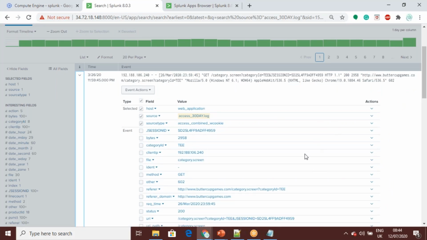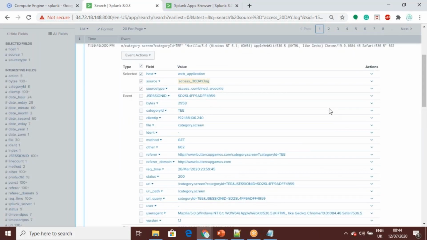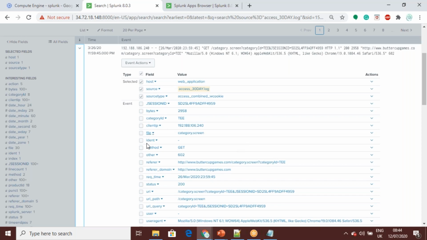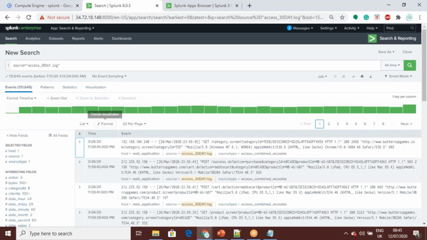Each line will have these multiple values. These are the fields, the kinds of records. It automatically filters and gives you enough fields, enough information. With that, you can do your search and filter out the things.